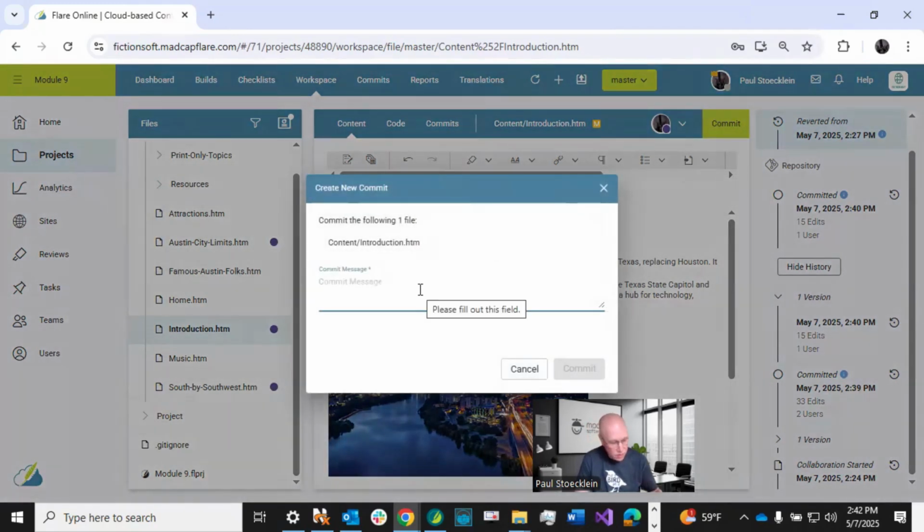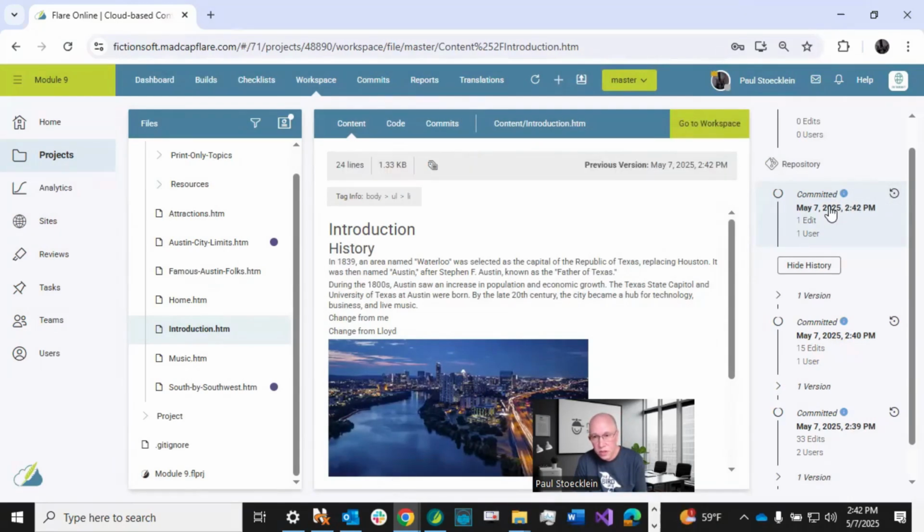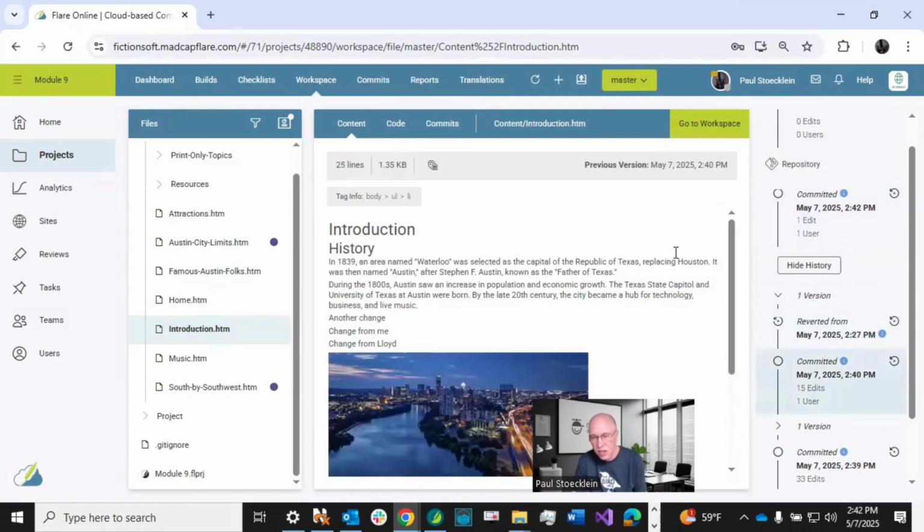So if I click commit, and I'm just going to type revert right there, reverted back to the previous one. So this is the reverted version, and now this is the most recent one in the repository. And if I go back to here, there's my change again. So you can see how you can easily go back and forth as necessary.